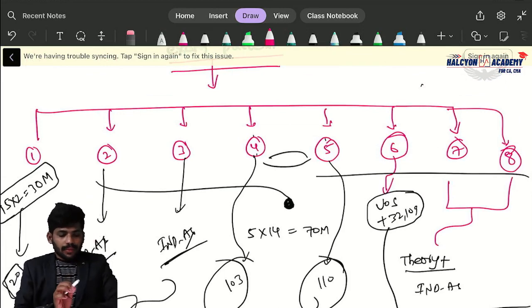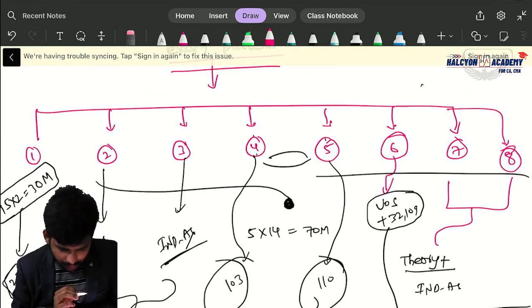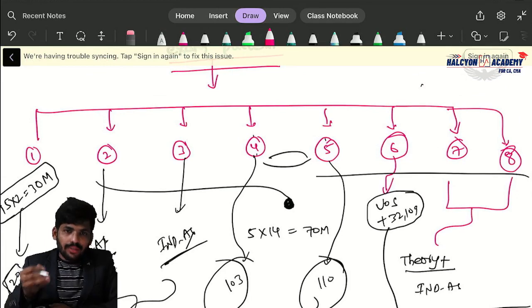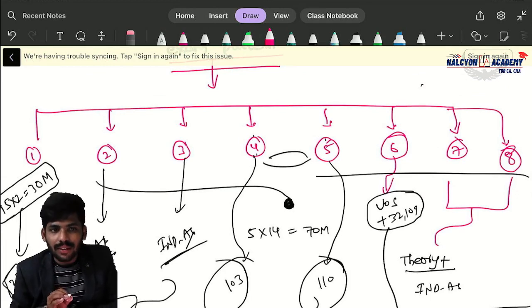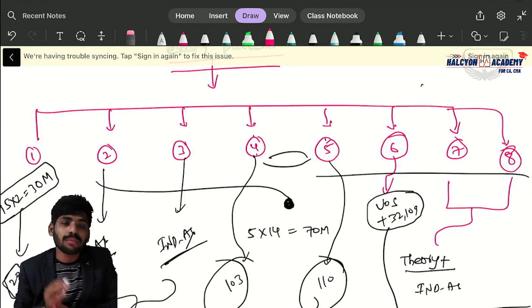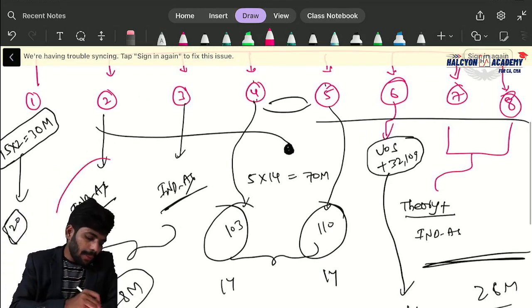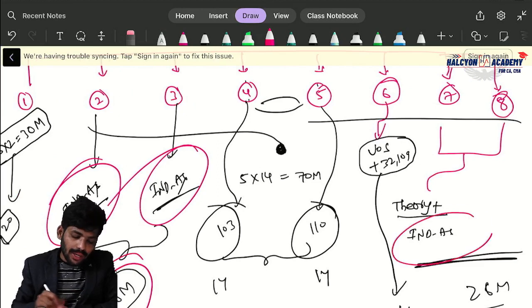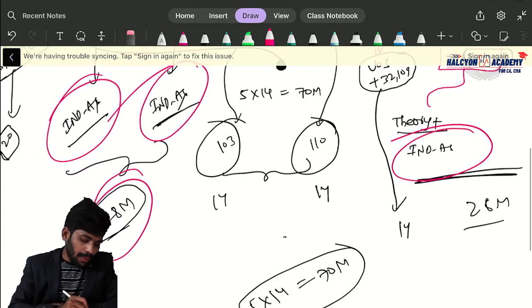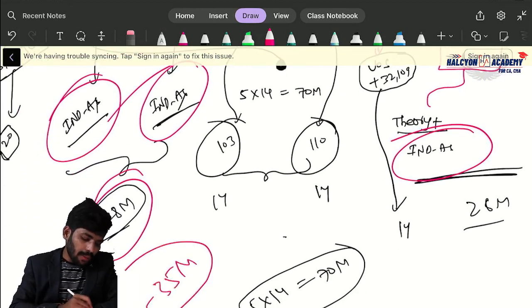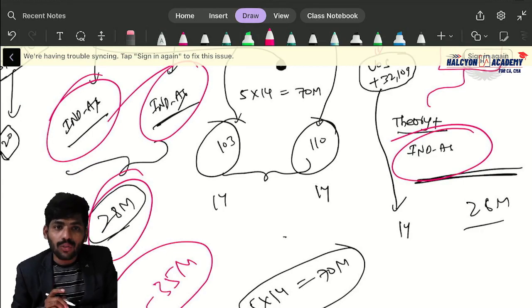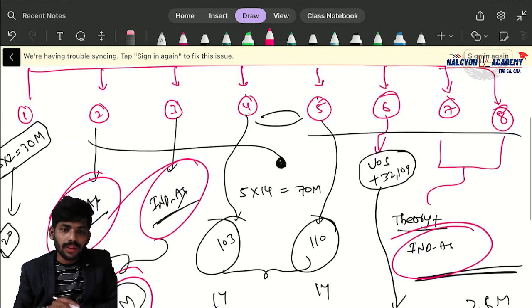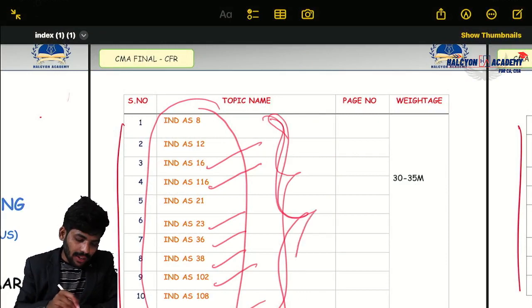Now, what are the topics necessary for getting exemption? See, if you prepare Ind AS very well, it will cover almost 28 to 35 marks. How many marks, sir? 28 to 35 marks are covered from Ind AS only. Ind AS means only these Ind AS. I am saying that, only these Ind AS.